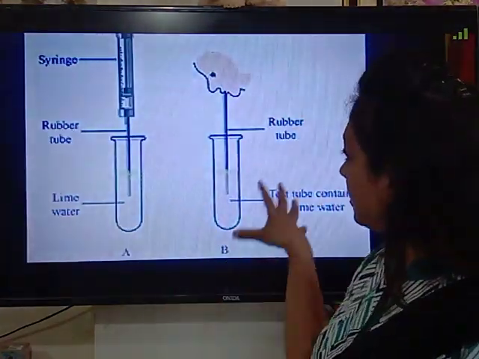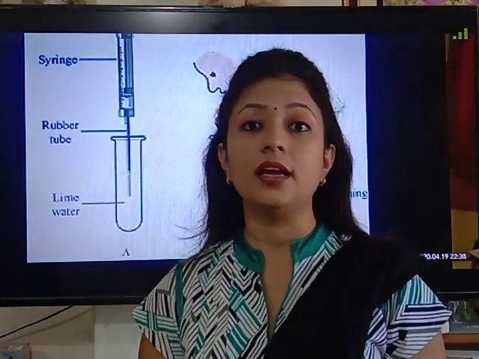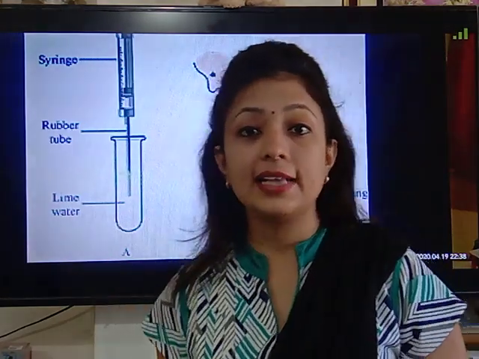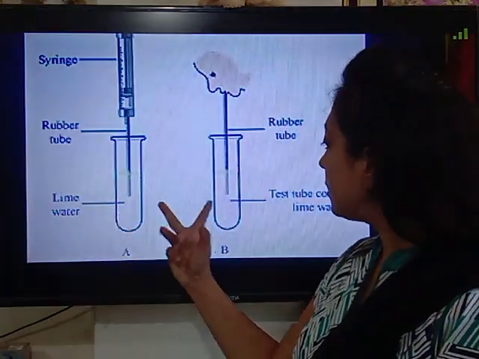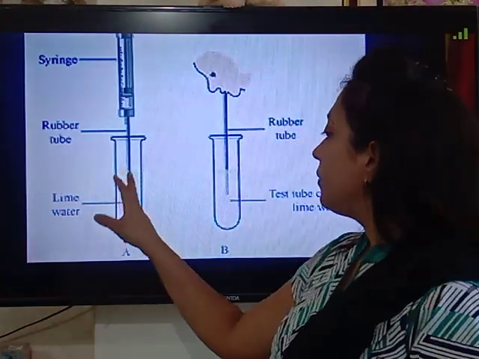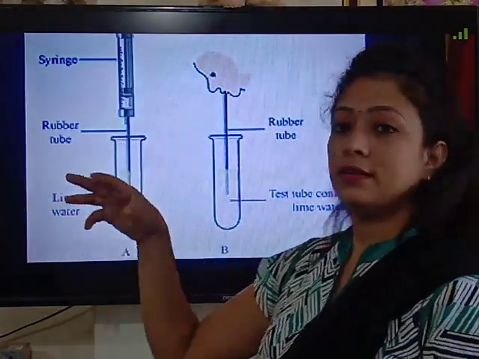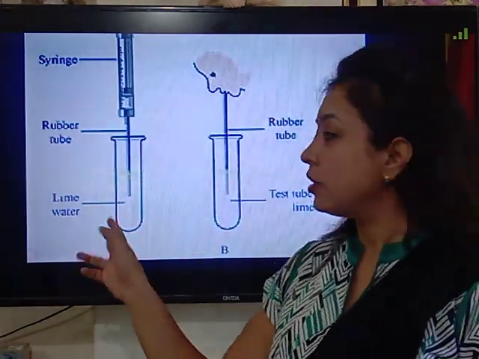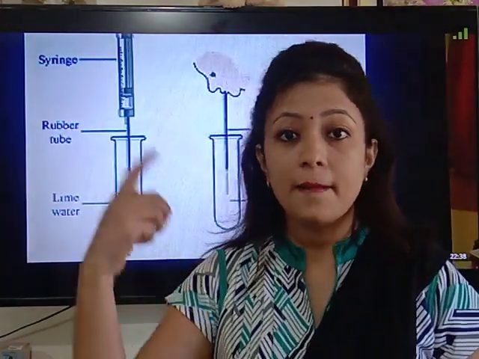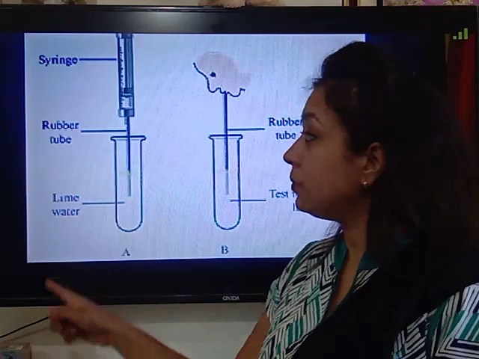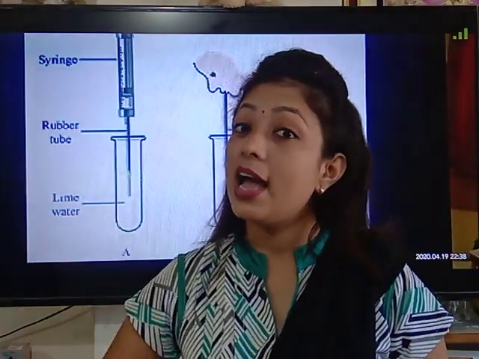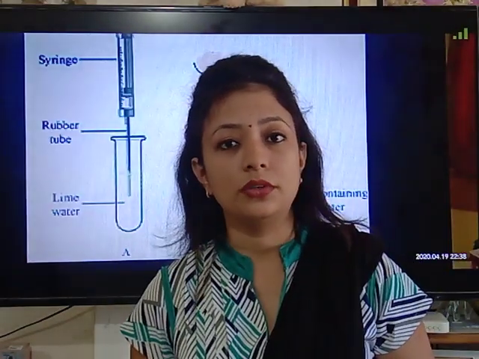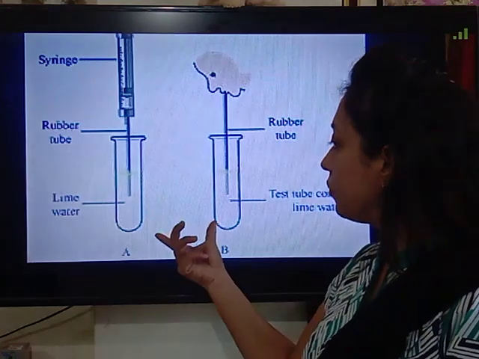So children, this is your NCERT diagram where we are comparing the amount of carbon dioxide in the atmosphere and the amount of carbon dioxide in our exhaled gas. You can see here the two test tubes we have taken. In one test tube, we are blowing air by syringe. Here also we have taken lime water, here also lime water is there. In the first test tube, we are blowing air from the atmosphere. And in another test tube, we are blowing air by our mouth. Now what difference will you observe, children?